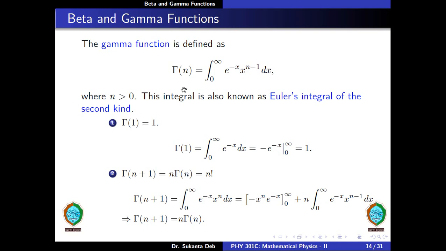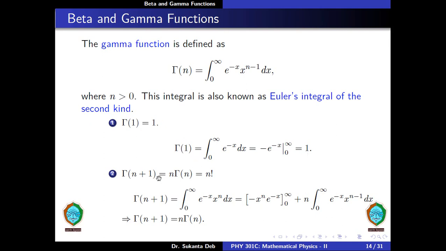Gamma function. Now the gamma function is defined as gamma of n is equal to integration from 0 to infinity e to the power minus x, x to the power n minus 1 dx, where n is greater than 0. This integral is also known as Euler's integral of the first kind, and gamma of 1 is equal to 1. So we put n is equal to 1 in this integral, then we get gamma of 1 is equal to integral from 0 to infinity e to the power minus x dx, and the integral of e to the minus x dx is equal to minus e to the minus x, with lower limit 0 and upper limit infinity. So we put the respective lower and upper limits, and we get gamma of 1 is equal to 1.